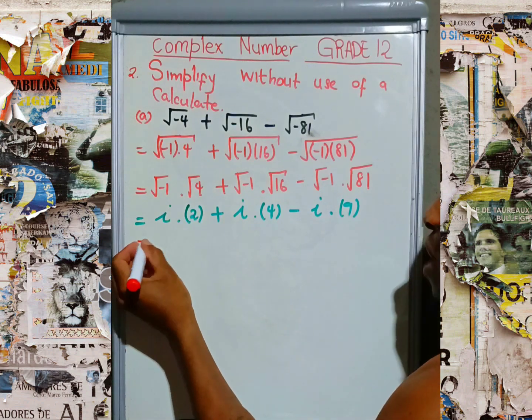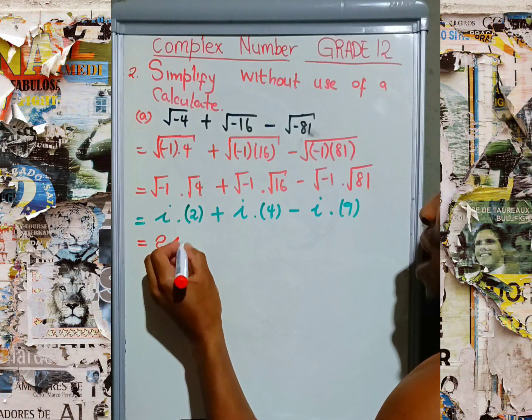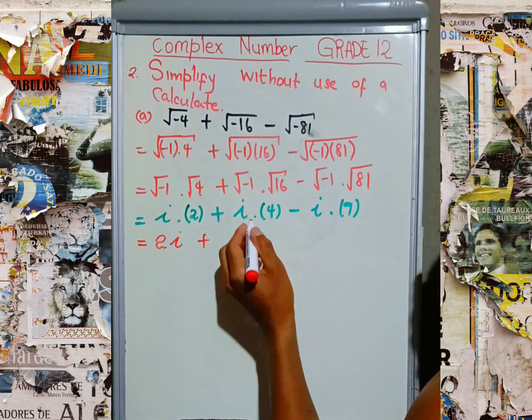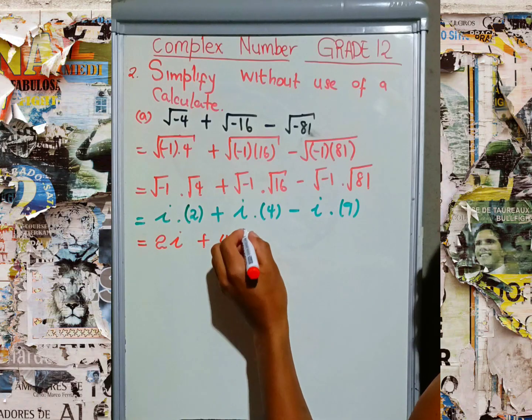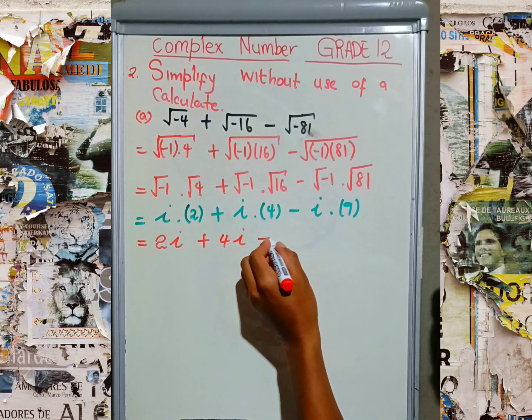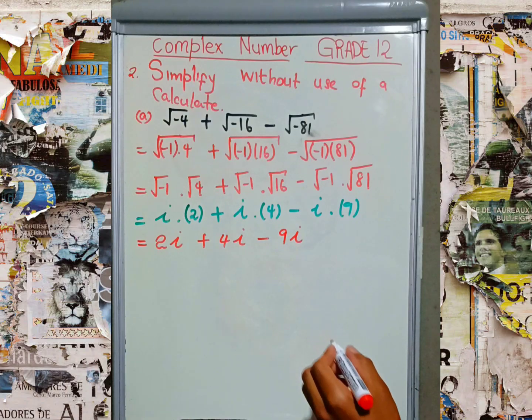After that, I remove the bracket. Then I'm just going to have 2 times i, which is 2i, plus i times 4, which is 4i, minus 9 times i, which is 9i.